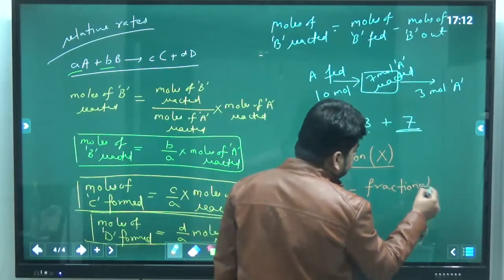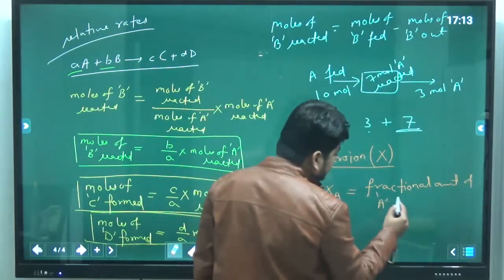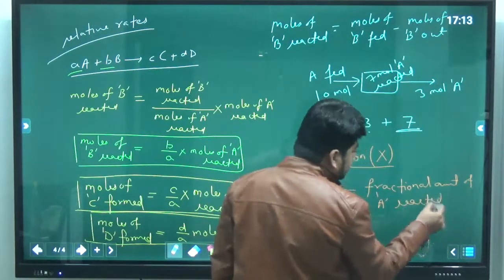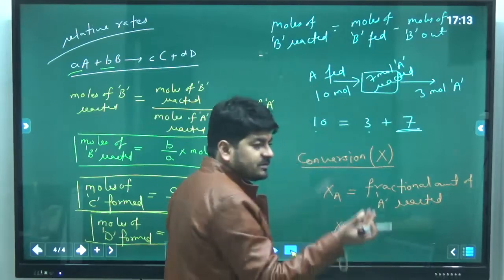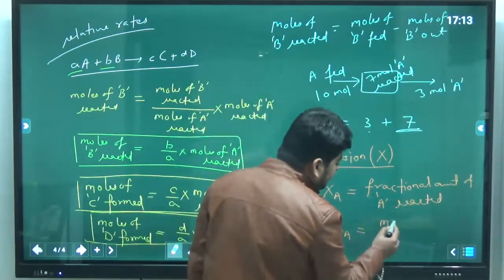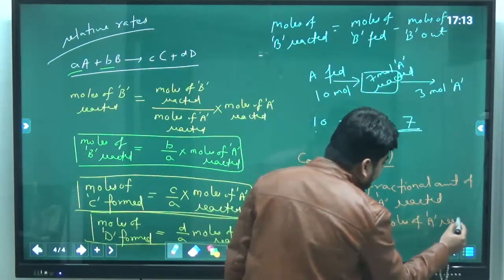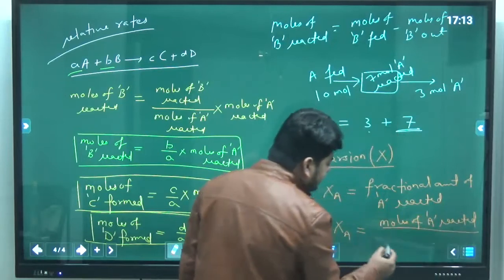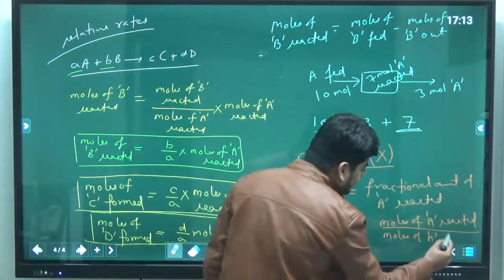So fractional amount of A reacted. And fractional amount of A reacted, you can also say, fraction is what? Amount over total. So fractional amount of A reacted means moles of A reacted divided by total moles of A, or you can say moles of A fed.